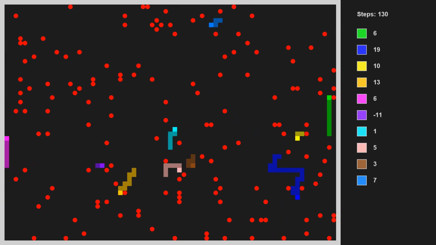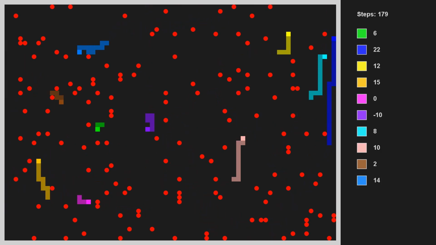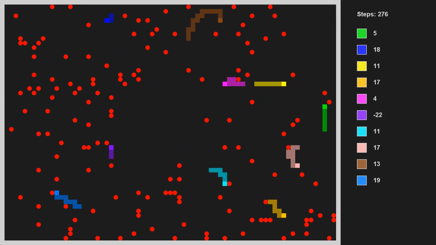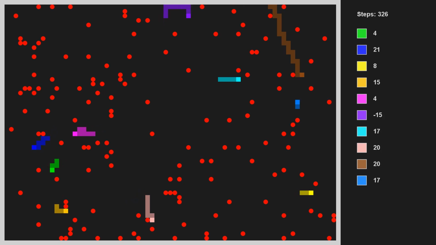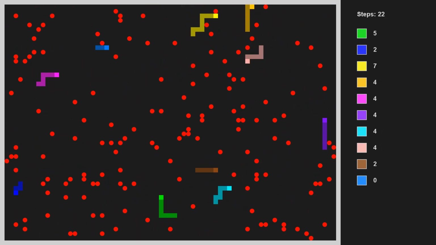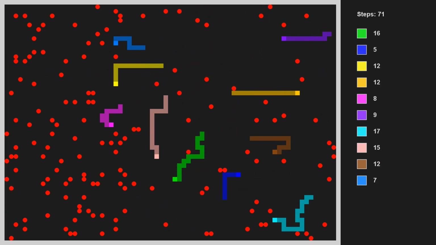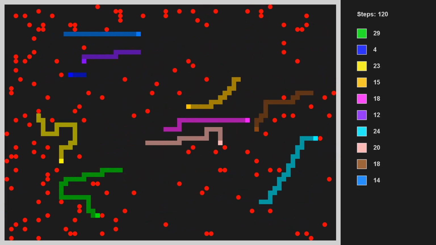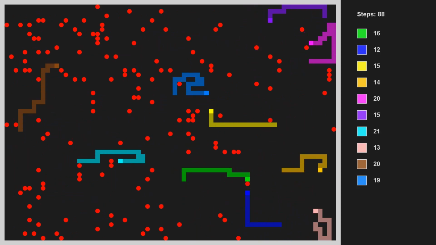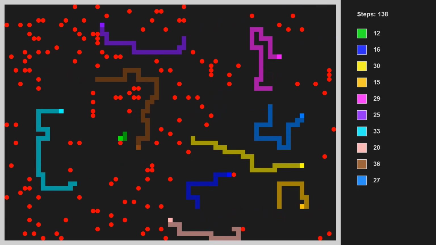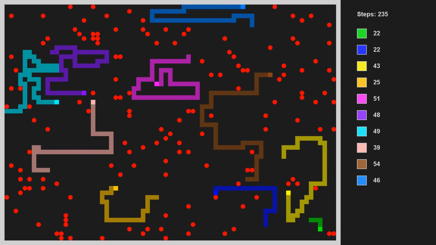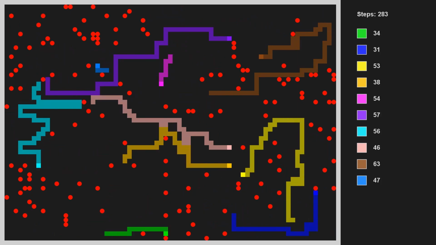After 10 generations of evolution, they remain quite oblivious. To discourage them from colliding with the wall, I added a scoring penalty for dying, which gave an advantage to snakes that avoided walls. After 50 generations, they finally learned to minimize collisions with the wall. After 300 generations, they grew quite long, but often perished due to collisions with their own bodies. Therefore, I removed the restriction that prevented snakes from moving over themselves.